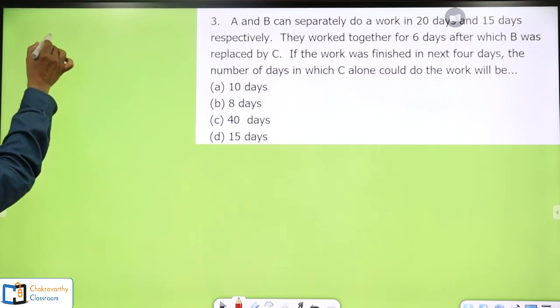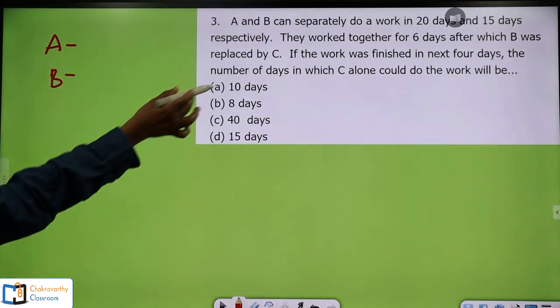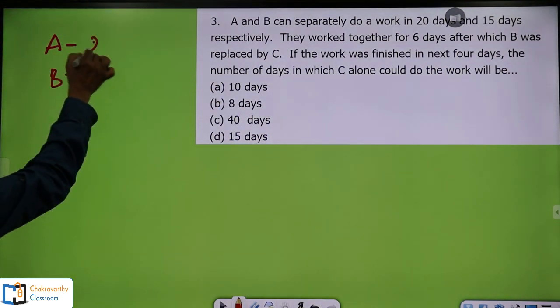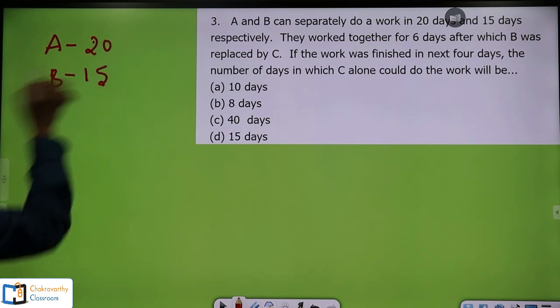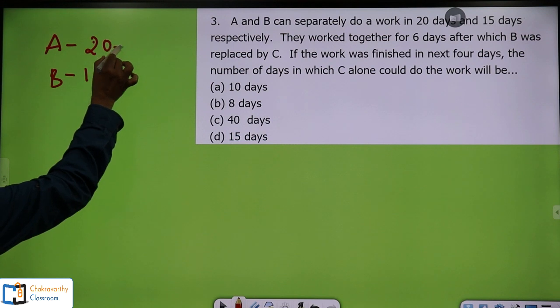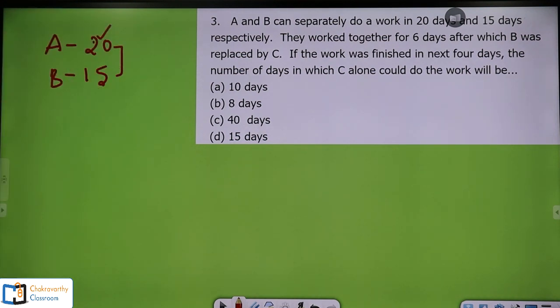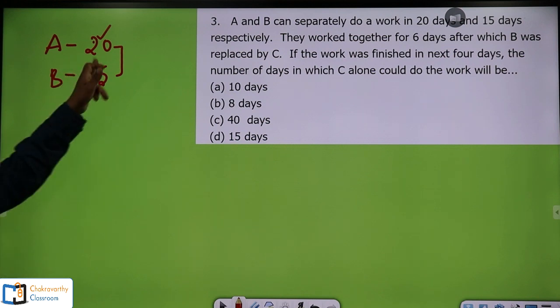First, they have given A's capacity, then of course B's capacity. A can do the work in 20 days, B can do it in 15 days. Simple. Now here, first you take the LCM. Take the biggest number, 20 and 15. What's the LCM here? 20.